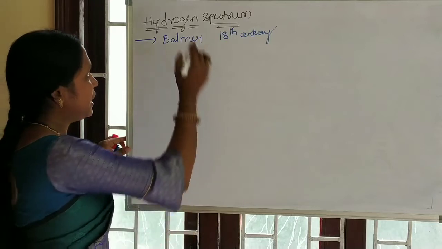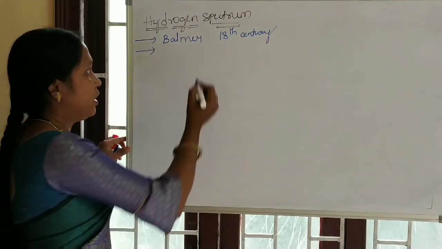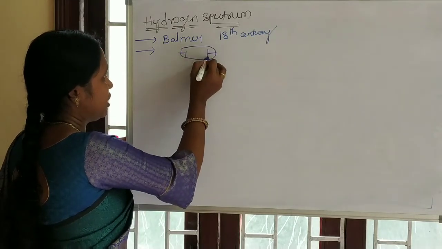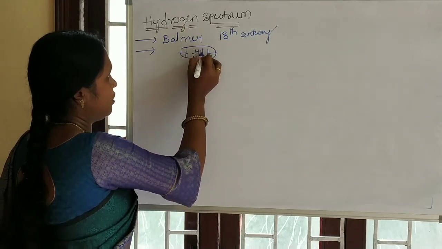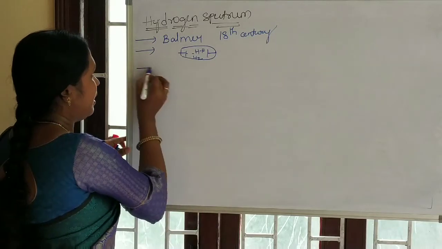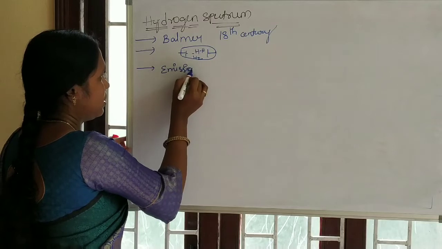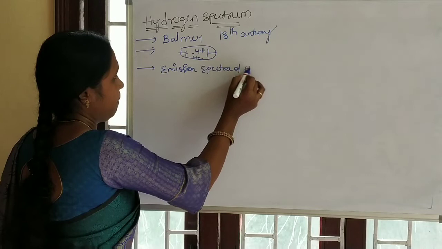In a hydrogen discharge tube, when we apply a potential difference, hydrogen splits into hydrogen atoms and the electrons are excited. Now we are seeing the emission spectra of hydrogen.